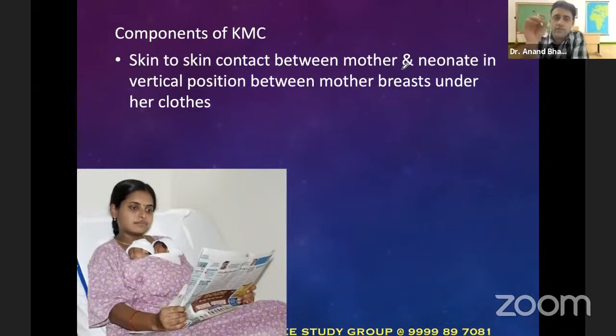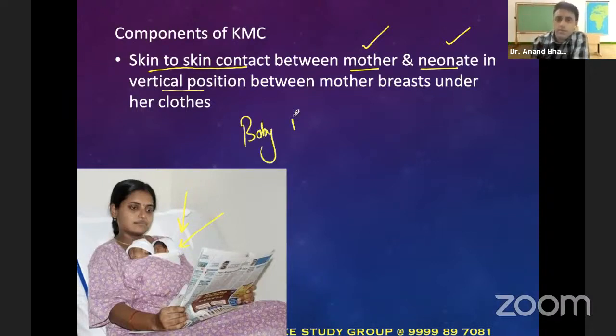Very good, very good. The first important point, very important, we need to note it down: skin to skin contact between mother and the neonate. I'll repeat again: skin to skin contact between mother and the neonate in the vertical position. You can see this picture very perfectly. The baby is in a semi reclining or slightly vertical position, and the baby should be between the mother's breasts. Yes or no? Are you understanding?